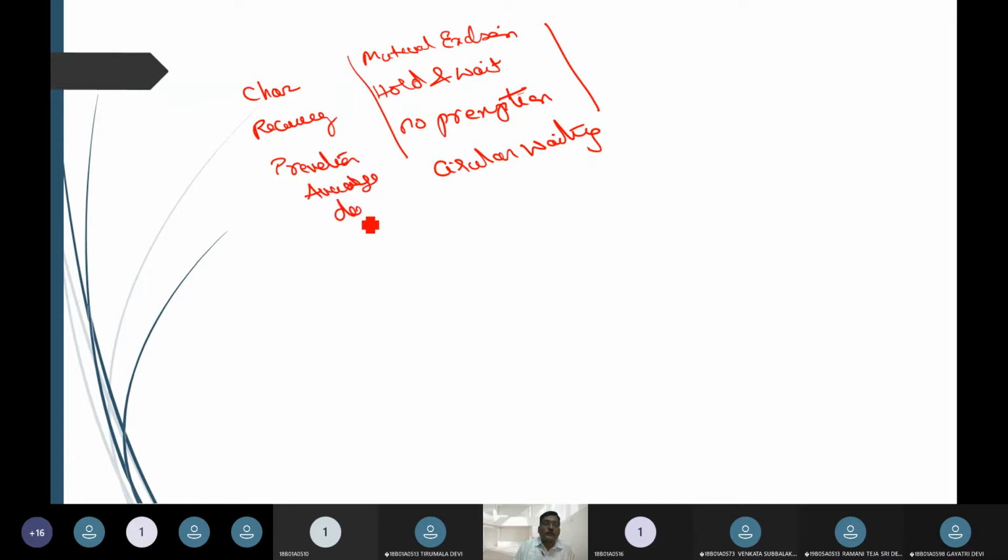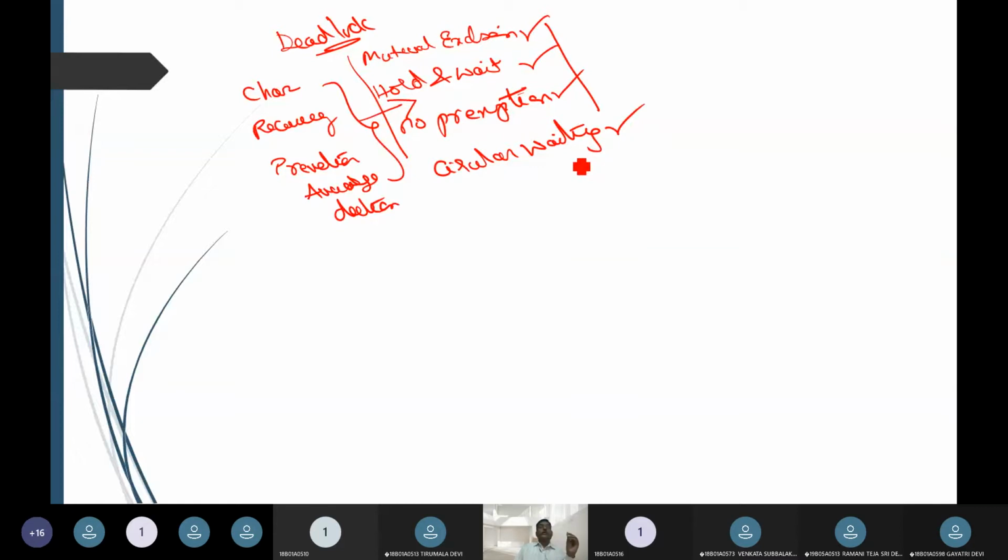Whatever terminology we are going to take up in deadlocks, all of it will be mapped to these primitives, that is mutual exclusion, hold and wait, no preemption, and circular waiting.